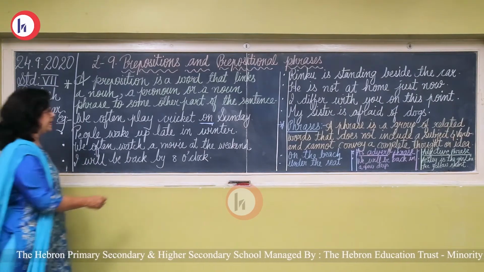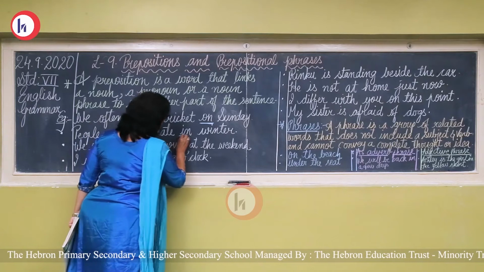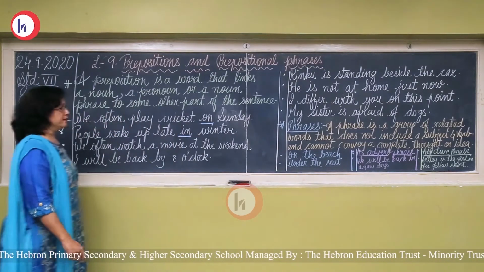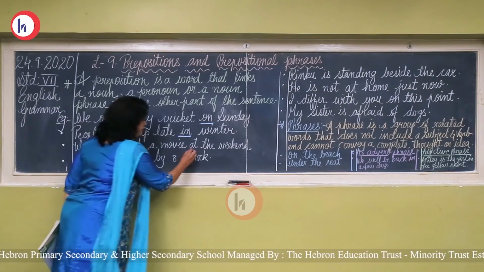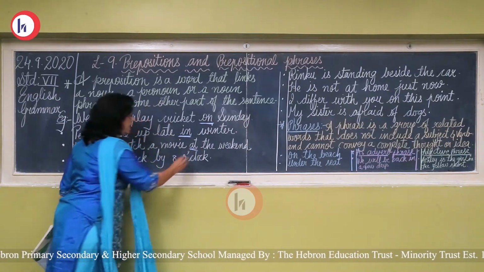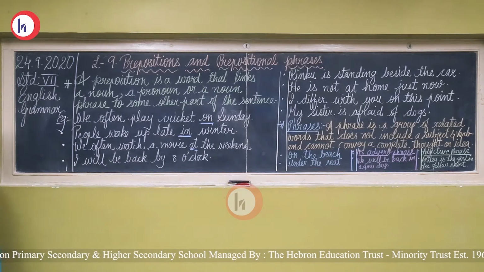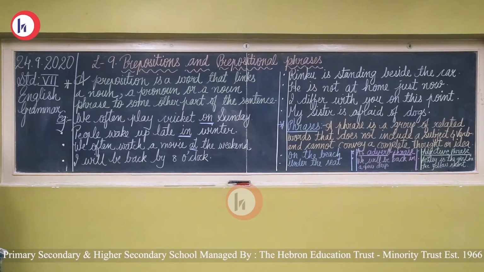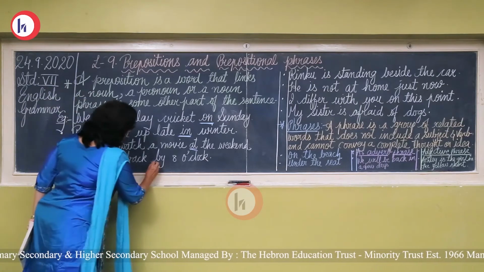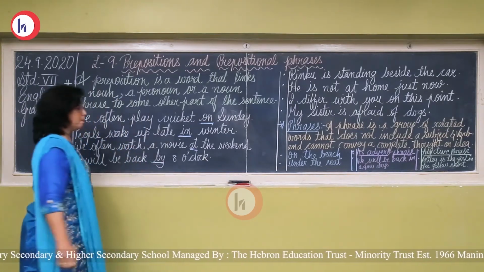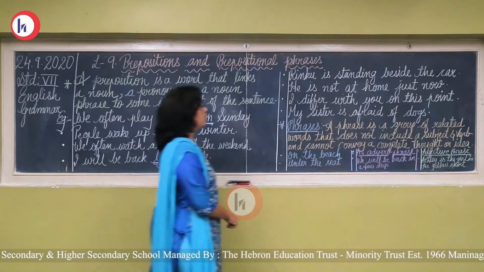People wake up late in winter. When? In winter. We often watch a movie at the weekend. When do we watch a movie? At the weekend. I will be back by 8 o'clock. When will I be back? By 8 o'clock. So by is the preposition.